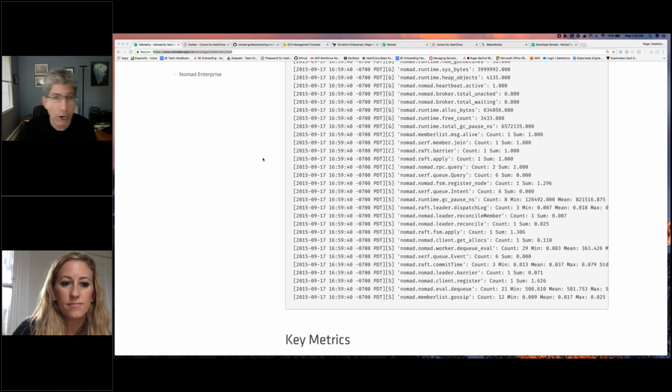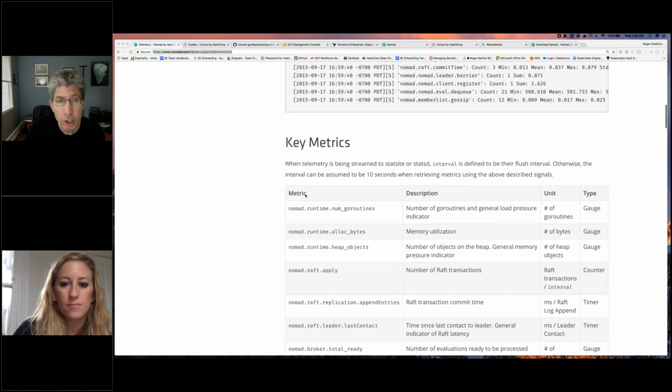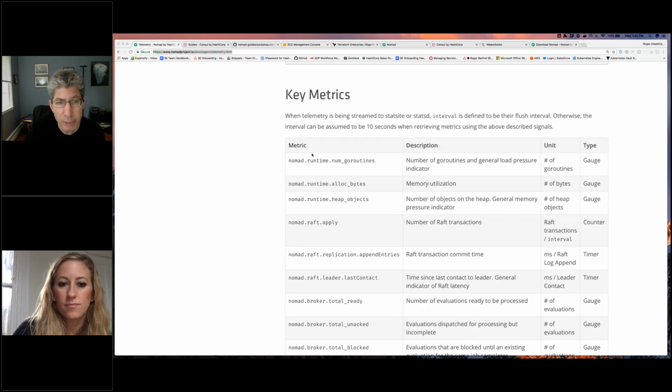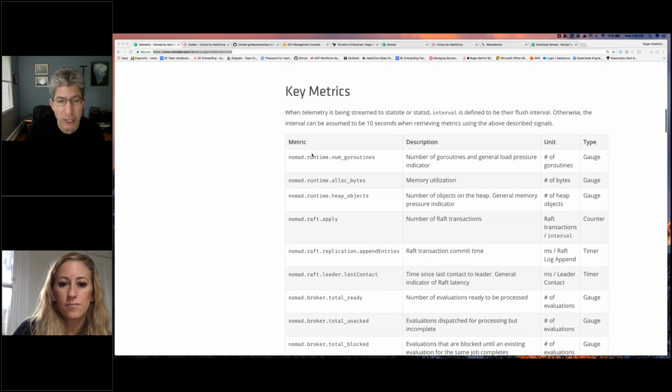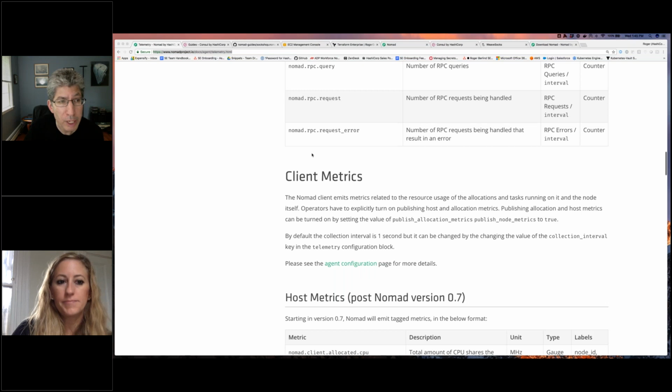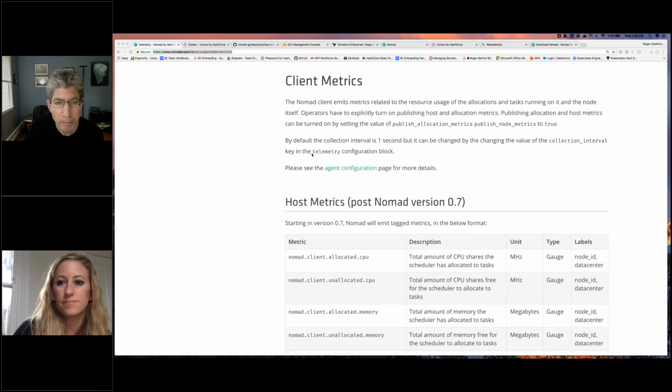Okay, so that's the URL. So whoever asked that question, if they're still on, you should be able to see the key metrics underneath by scrolling down, and then you can see the metrics that Nomad does collect. And there's something comparable for Consul.